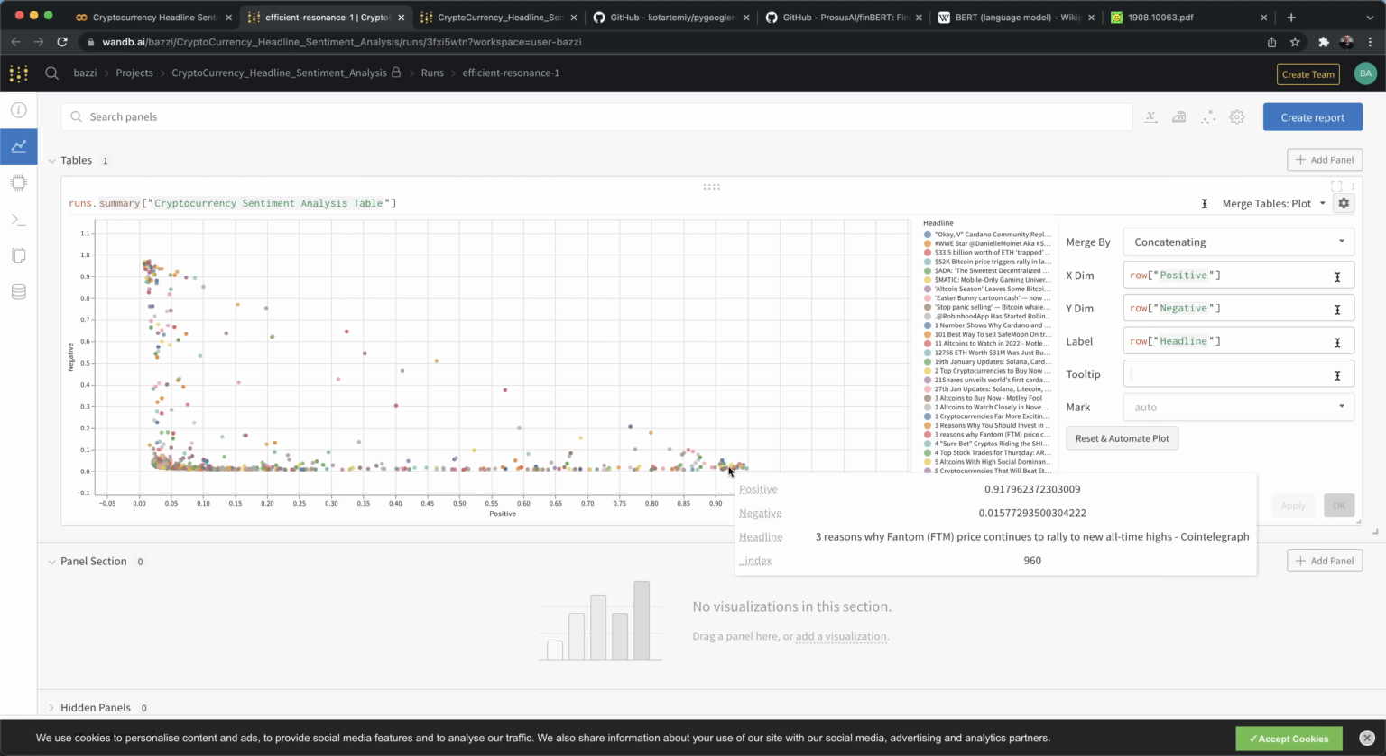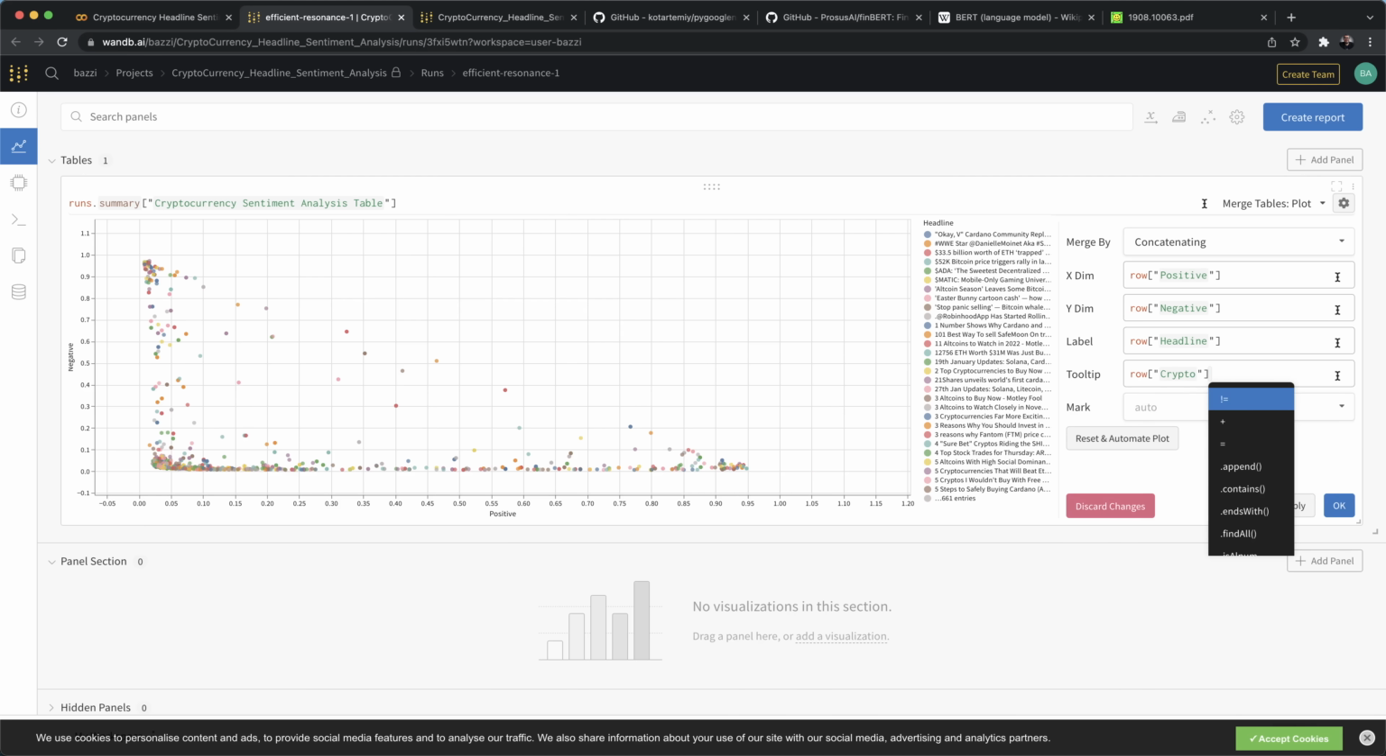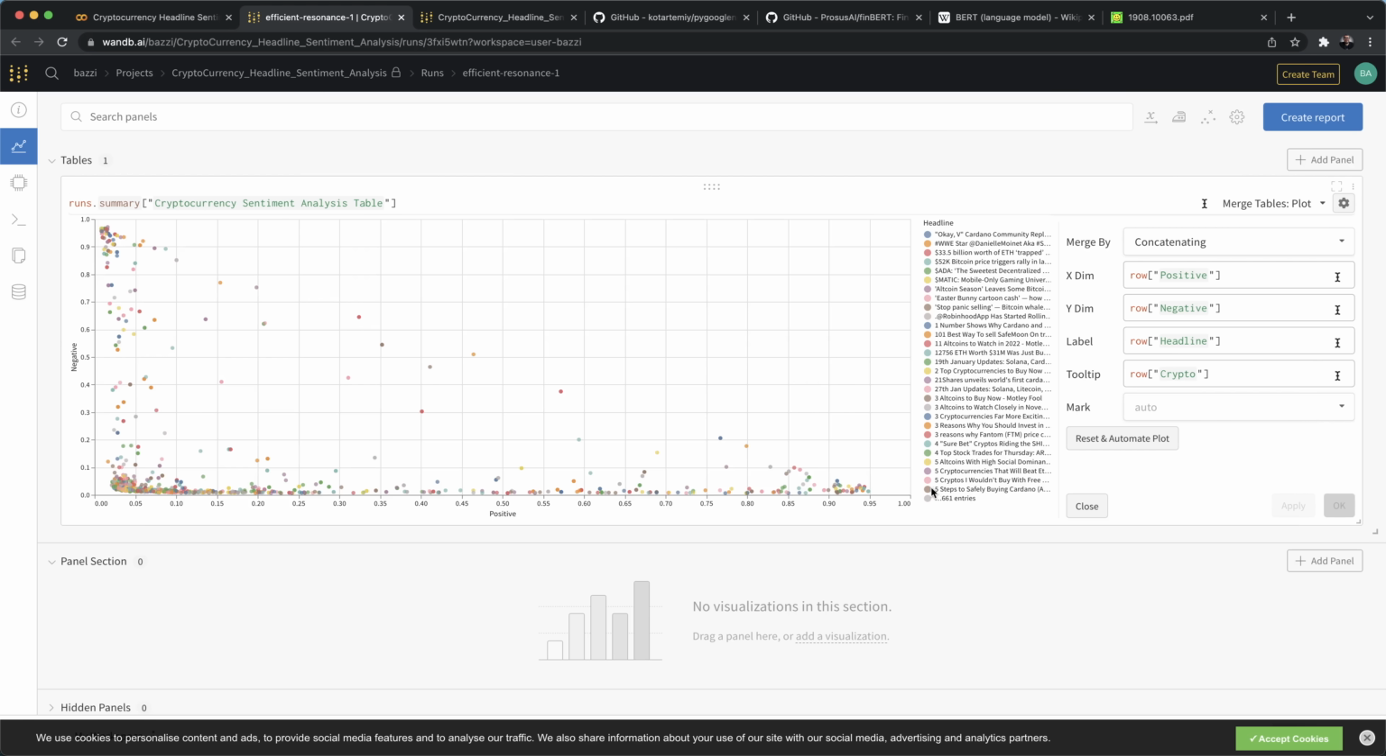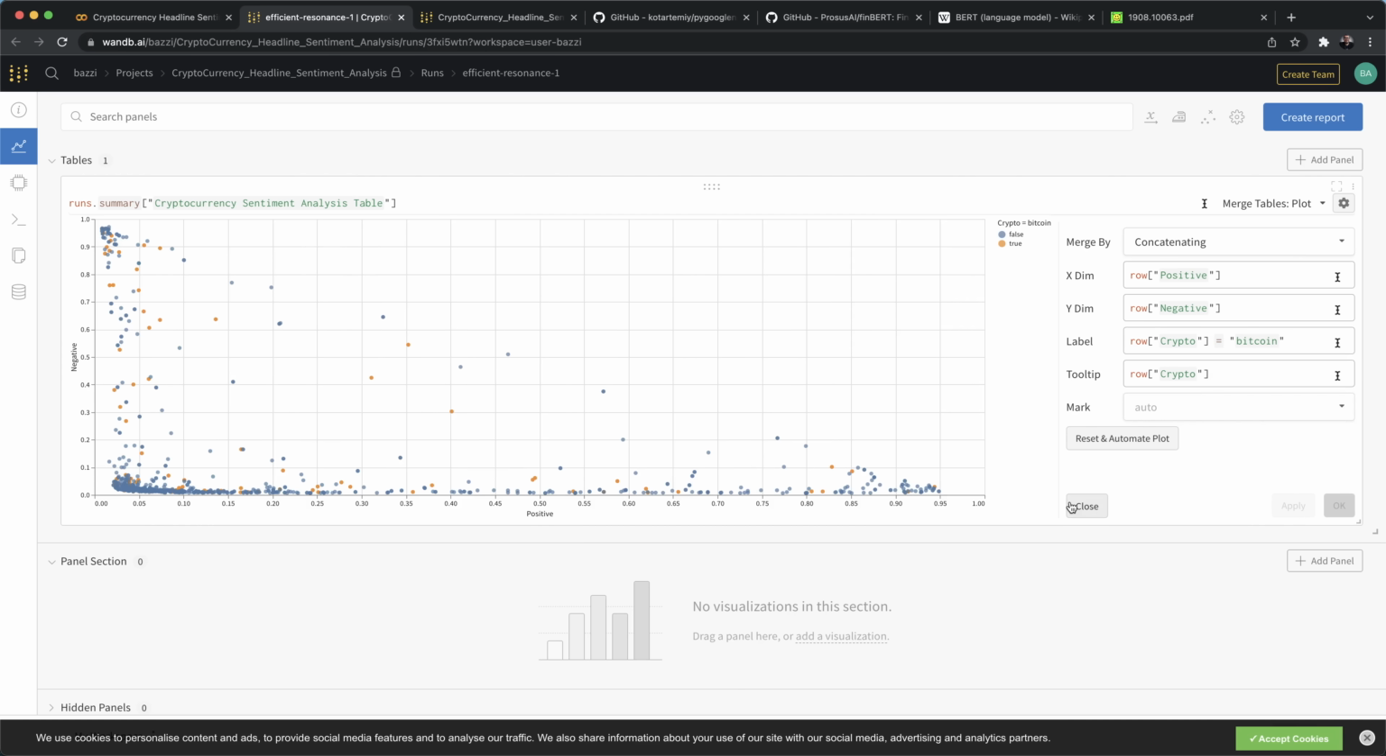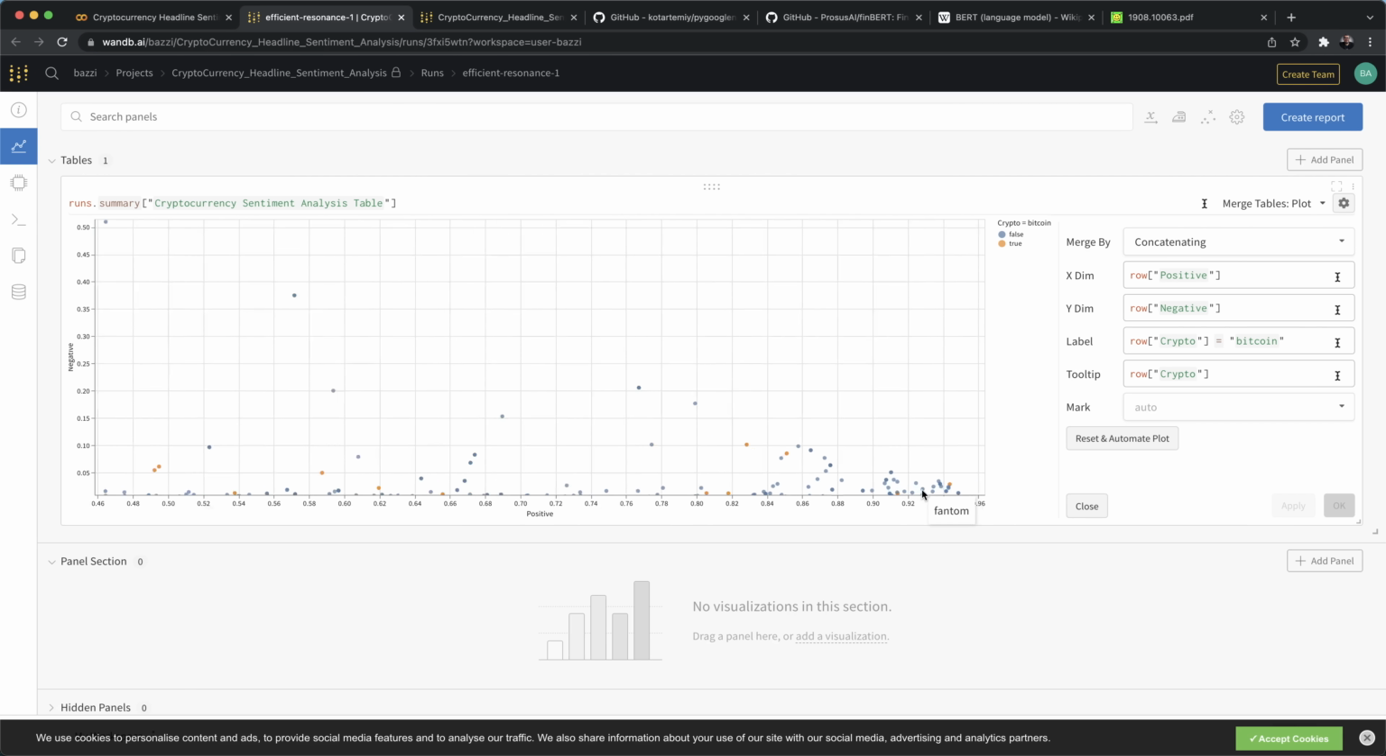So let's say you want to customize what you see over here in the tooltip. Let's say you only want to check the crypto. As simple as that. You click apply, and then you've got Phantom, altcoin, Litecoin, altcoin again. If you want something more satisfiable, you could change the label. For example, you could have row crypto that is equal to the crypto that you want. So let's say Bitcoin. You apply, and there you go.